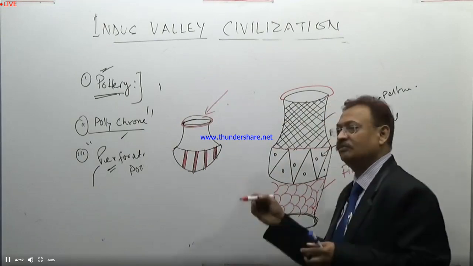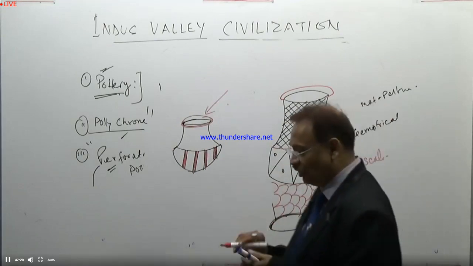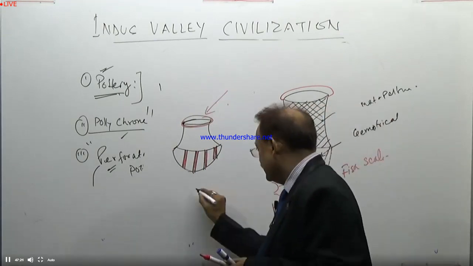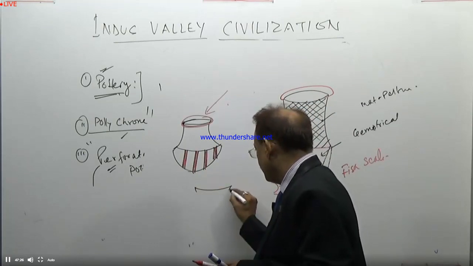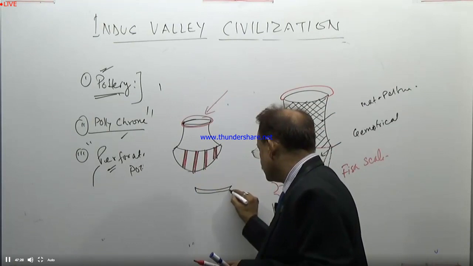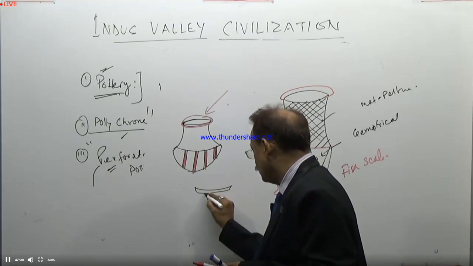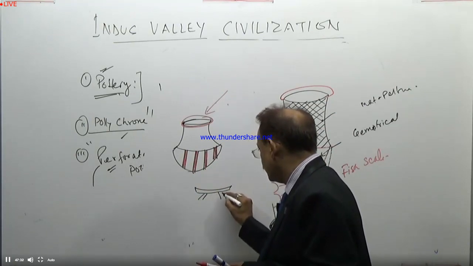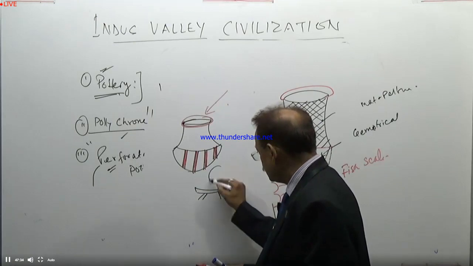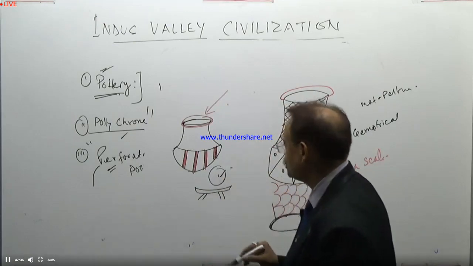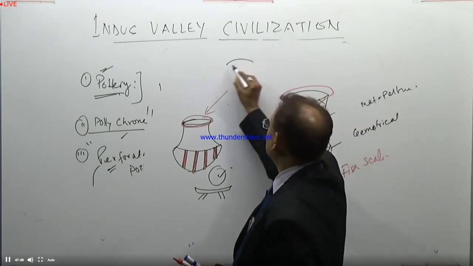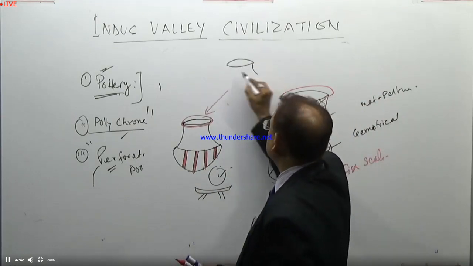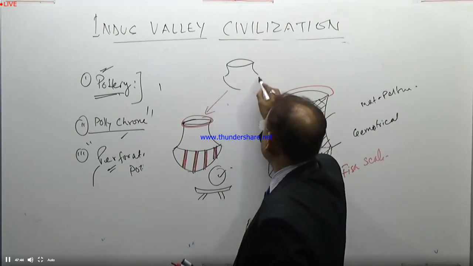Apart from that, we also find a stand for keeping the utensils in these regions too. Again, we also find potteries made of only black color.